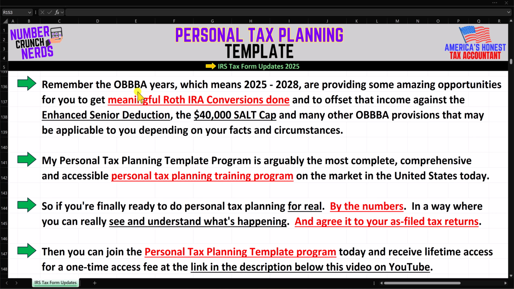Remember, the OBA years, which at this point means 2025 through 2028, are providing some amazing opportunities for you to get meaningful Roth IRA conversions done and to offset that income against the enhanced senior deduction, the $40,000 SALT cap, and many other OBA provisions that may be applicable to you depending on your facts and circumstances.